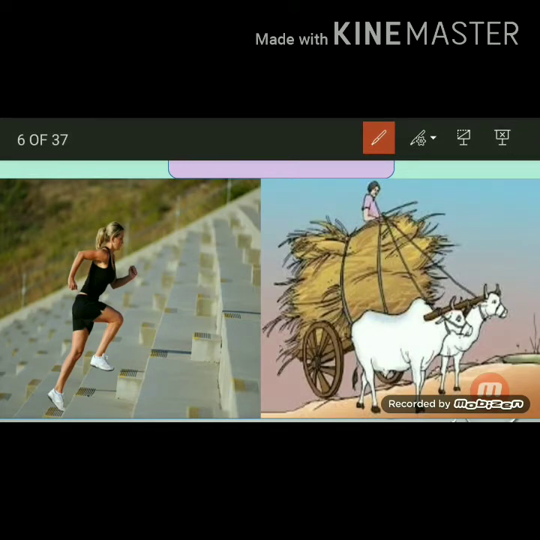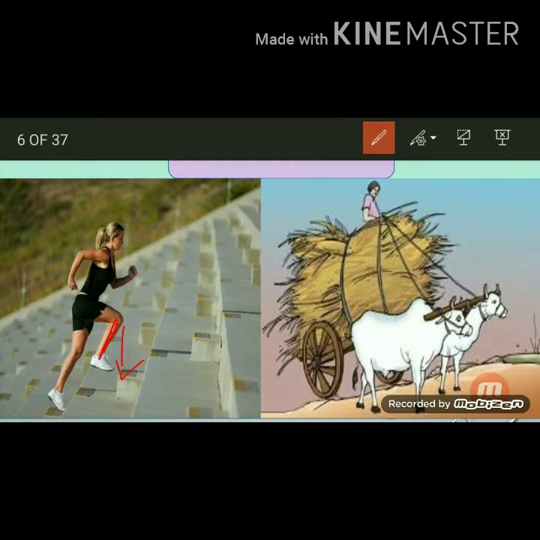She applied the force on the steps. Where does the force come from? The force comes from the legs of the woman, right? The force is coming from the muscles of the leg.